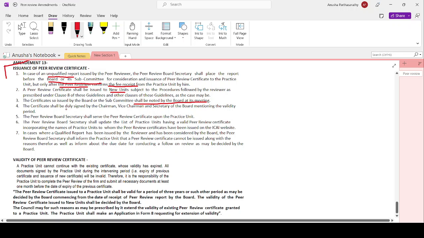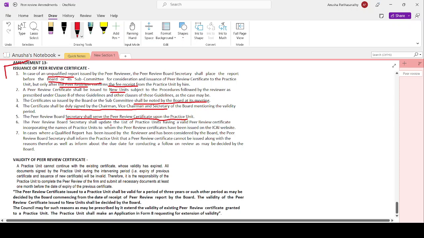The certificate shall be duly signed by the chairman, vice chairman, and secretary of the board, mentioning the validity period. A peer review secretary shall serve the peer review certificate upon the practice unit. It will be served by the peer review board secretary.